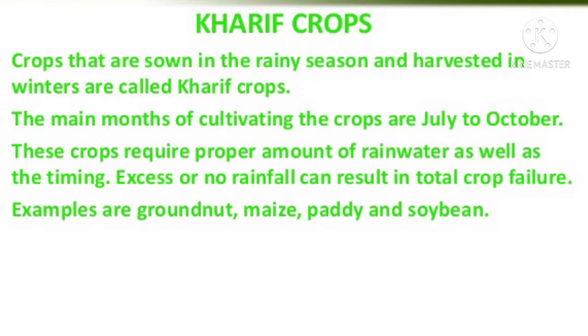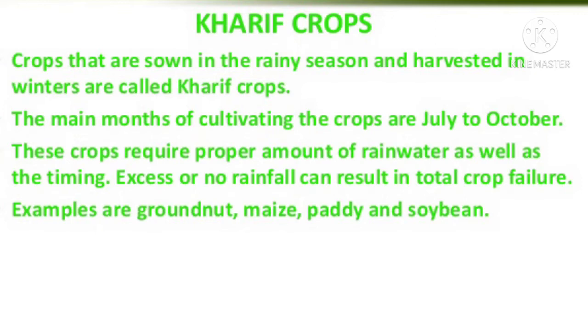Main areas for the Kharif season are Assam, West Bengal, coastal areas of Odisha, Telangana, Tamil Nadu, Kerala and Maharashtra. Here the source of moisture is the subsoil moisture and also the monsoonal rain, which is required for these crops because Kharif crops require heavy rain.